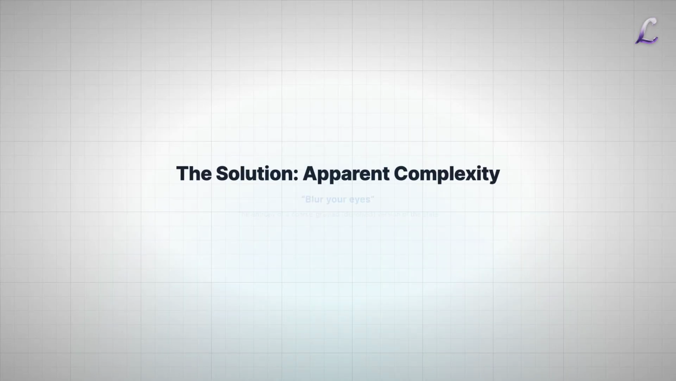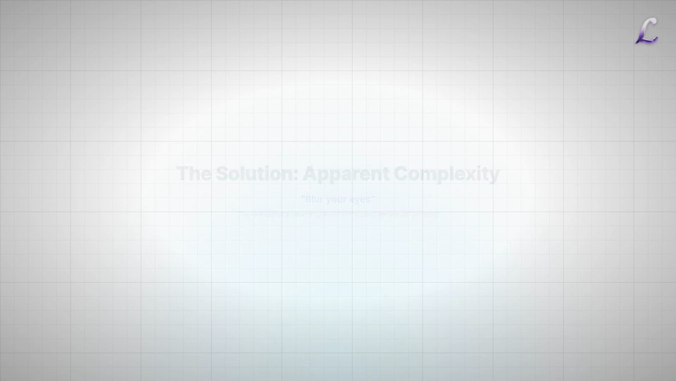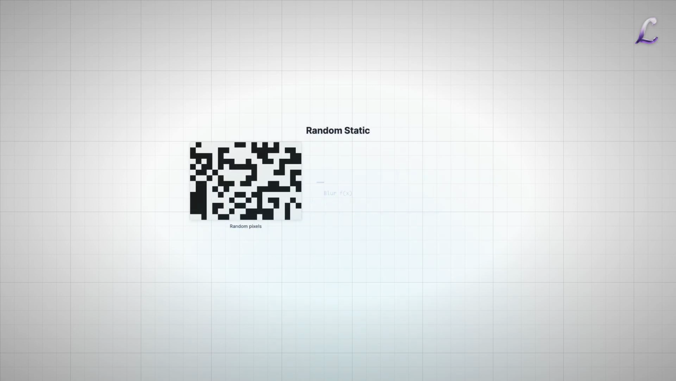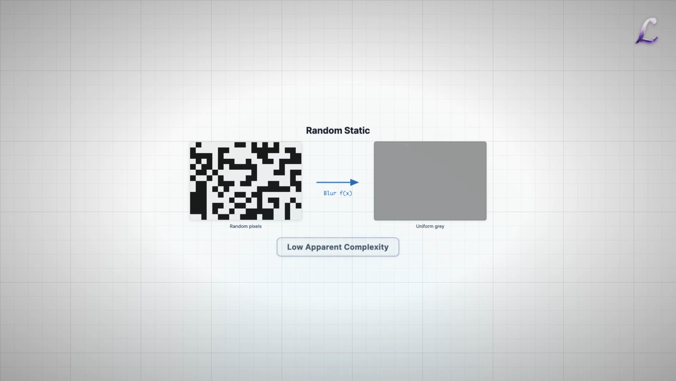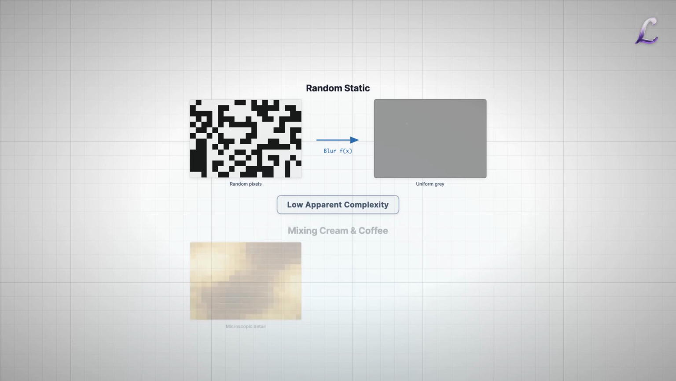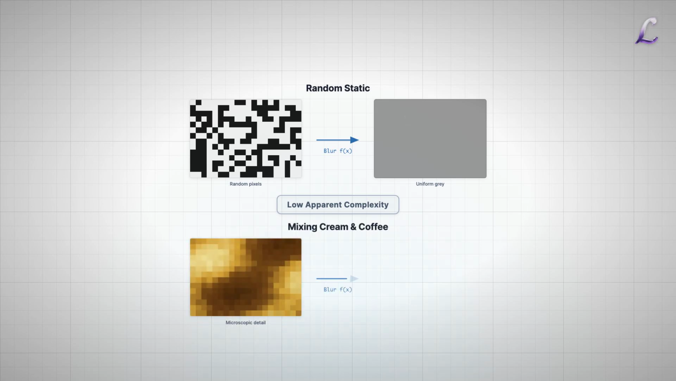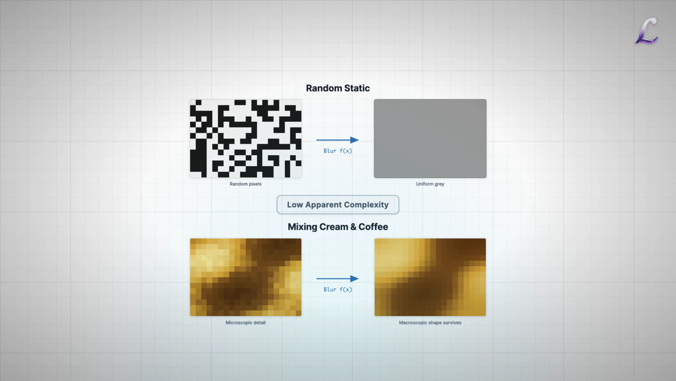The winner is apparent complexity. The intuition is radically simple. Blur your eyes. Mathematically, we define this as the entropy of a denoised version of the state. If you take a cup of random static and blur it, it becomes a flat gray nothing, low complexity. But if you blur the complex tendrils of mixing cream, the macroscopic shape survives. It remains hard to describe. By applying a coarse graining filter, smoothing out the microscopic details, we can ignore the random noise of particle positions and capture the large-scale pattern.